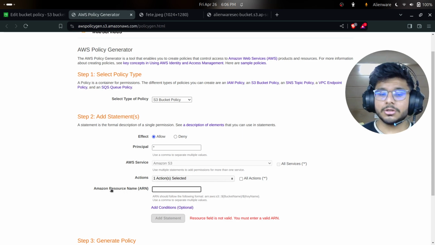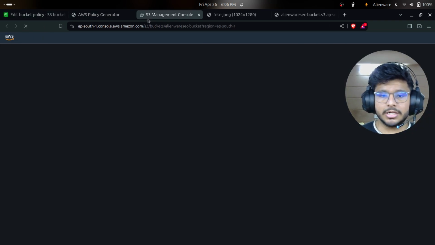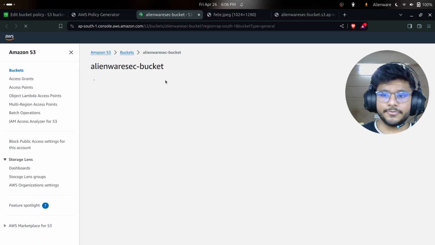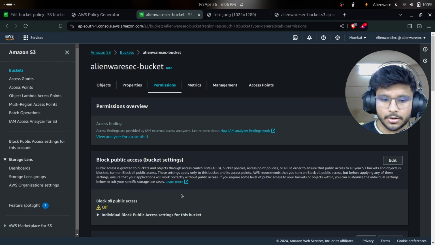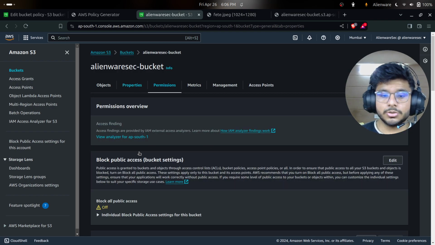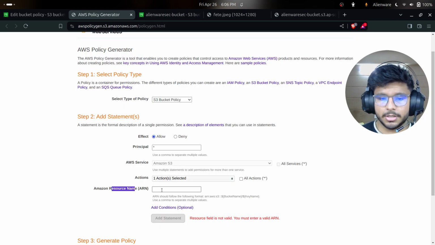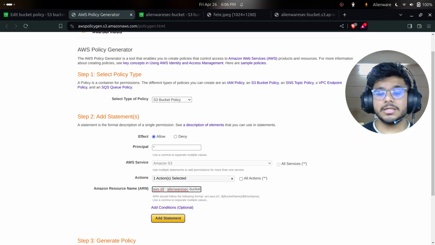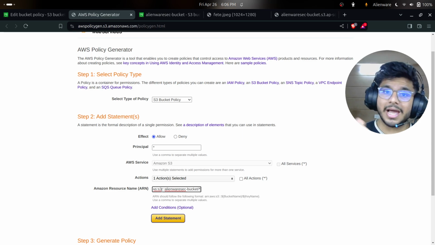Now for Amazon Resource Name, it is ARN. This is the resource ID in your AWS account. You'll get it from the console, from the bucket you created. I'll show you. Here is your bucket. If you go to permissions, oh my bad, sorry, if you go to properties, you'll find it in the first line, and in the second place you'll see your ARN. I'll copy and paste it here, and I'll put a slash and a star. Why am I putting a slash and a star? Because the ARN is of our bucket only, but I want the public to access the things inside my bucket.